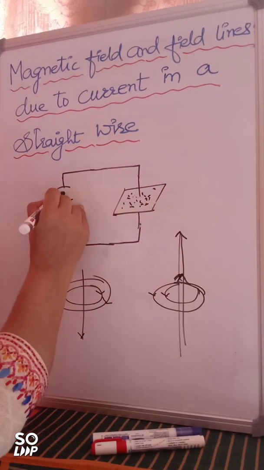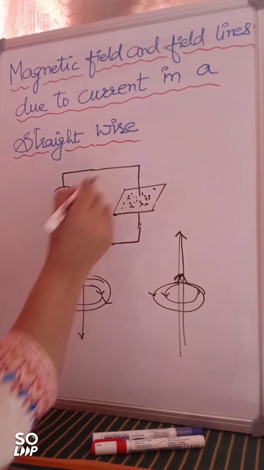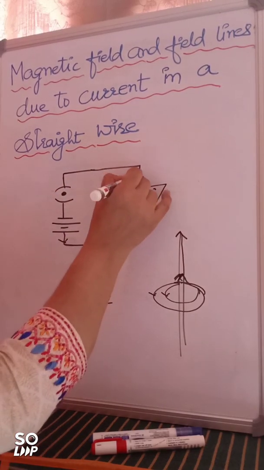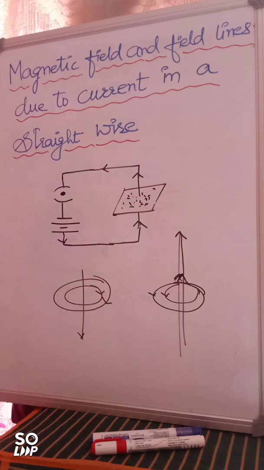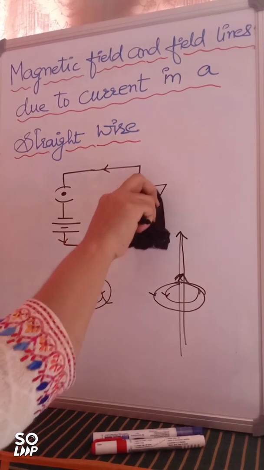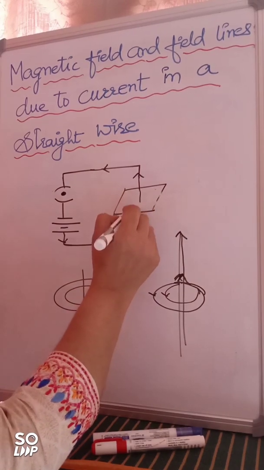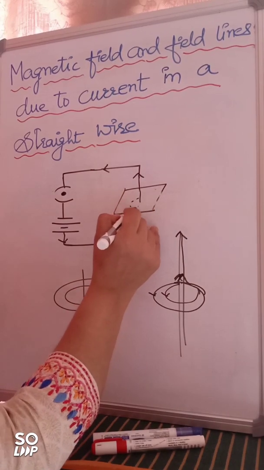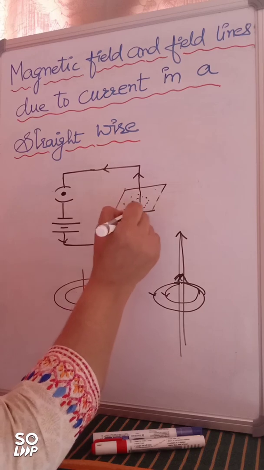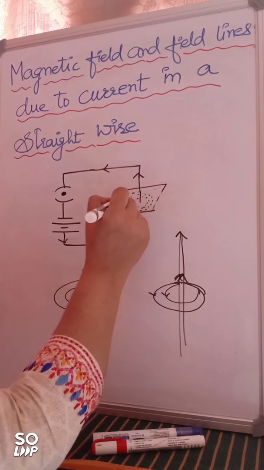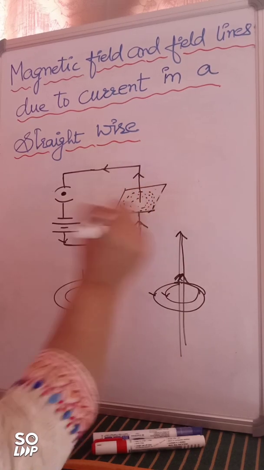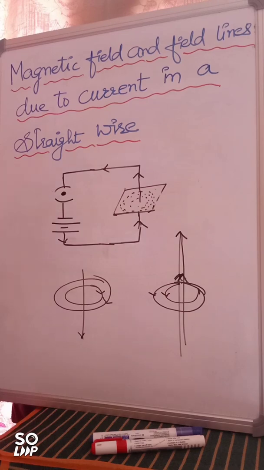But once you close the circuit, when current starts passing through this conductor, what will happen? Slowly and slowly, these iron filings will start arranging themselves in a fixed pattern, right? So they are going to be like this. They are going to be like this. In the form of concentric circles, they will be arranging. Now, which is North Pole and which is South Pole?